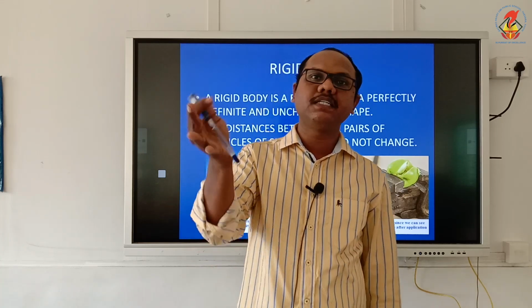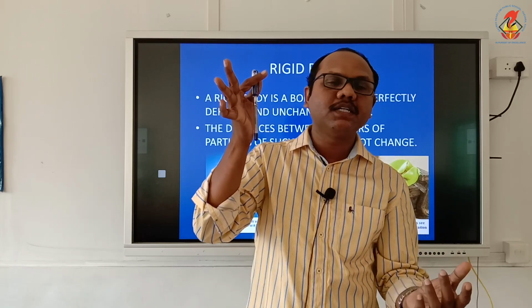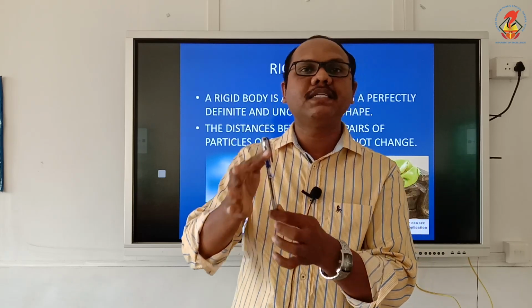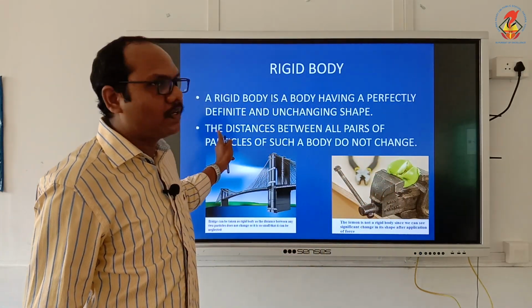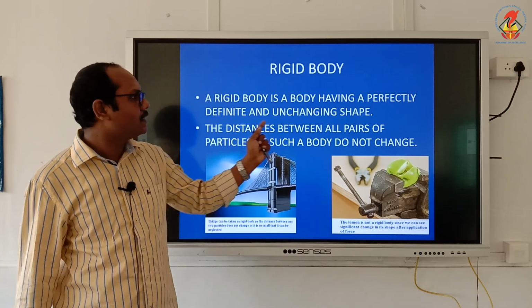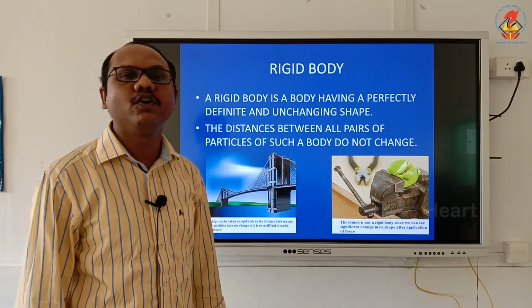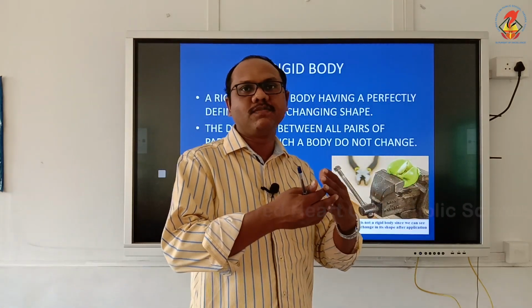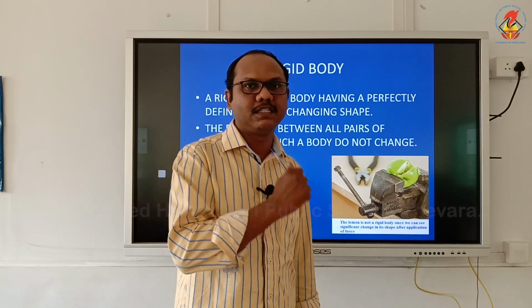There is no change in the shape. The shape remains same. All the particles constituting the rigid body remain same. So, we can say this as a rigid body. So, that is what I have written here. The distances between all pairs of particles of such a body do not change. So, even when the body moves, the particles will have a fixed position. Such kind of body is called a rigid body.